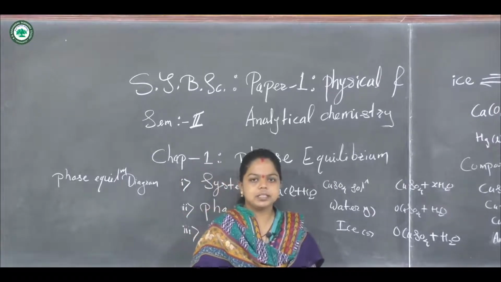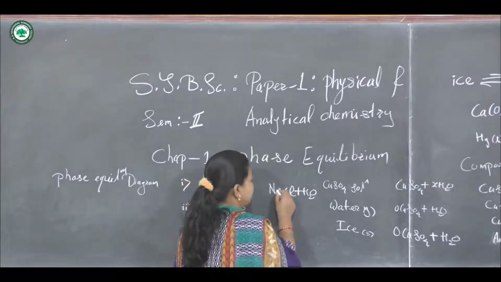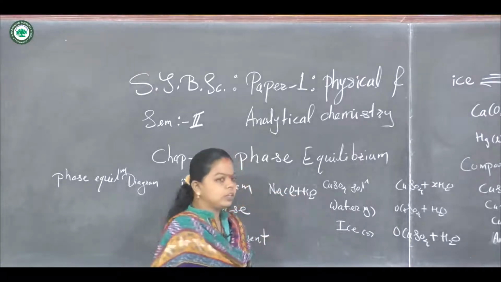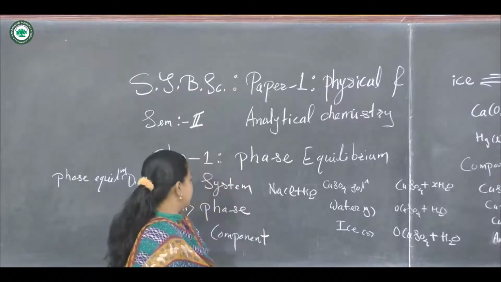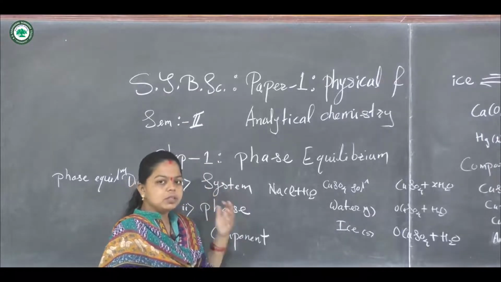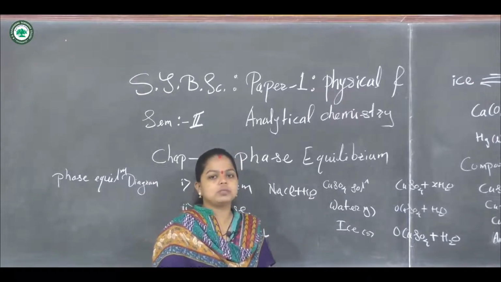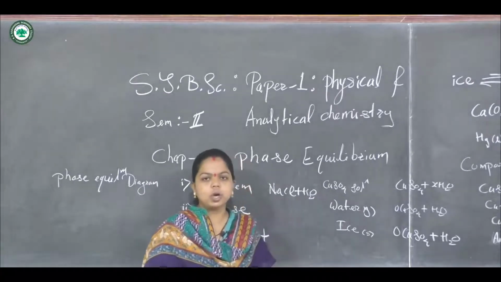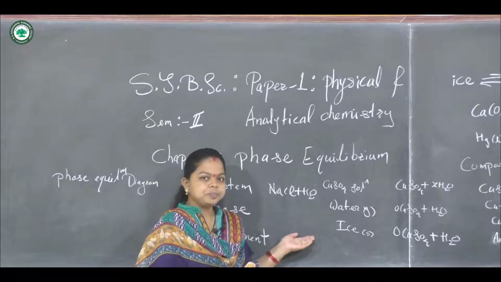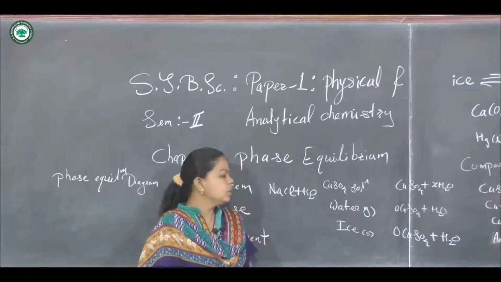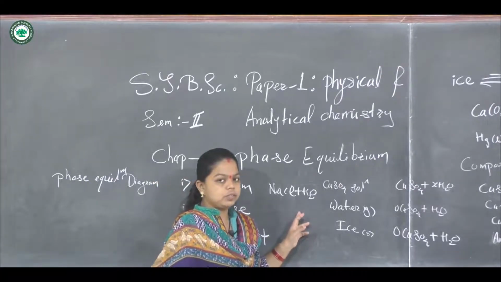This system has the liquid phase, but we can also separate the sodium chloride and water again because they are chemically distinct species. So we can define the system. A system is any chemical substance, or mixture of substances, which is isolated from other substances. If we consider the salt and water solution, we have taken the sample in a beaker, so it will form one system. We can separate the constituents of the system.